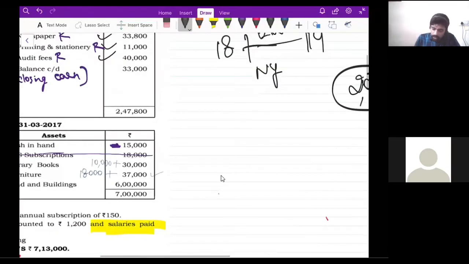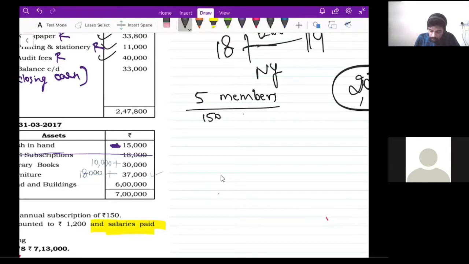Okay, now let us say this is my example. Let us assume there are 5 members, and each member is paying, let us say, 150 rupees. 150 plus 150 plus 150 plus 150.